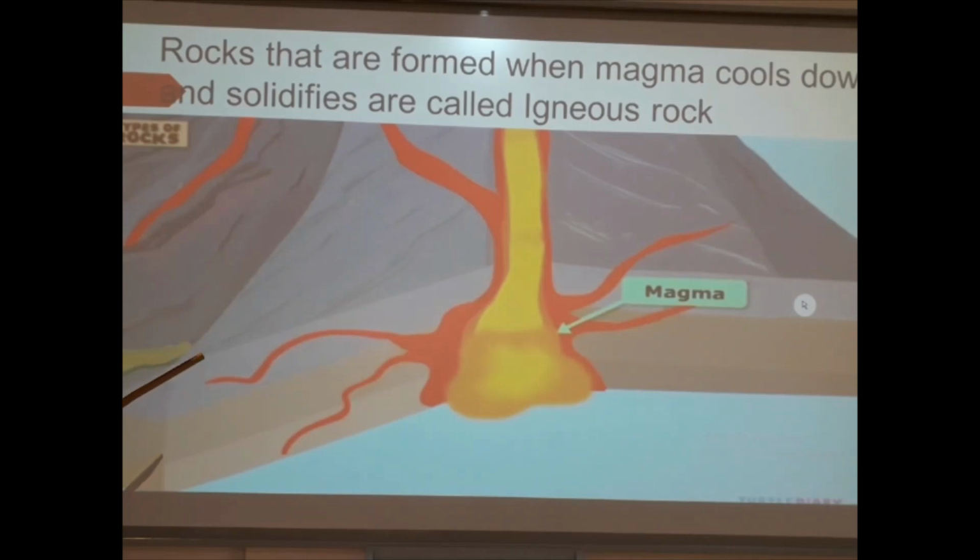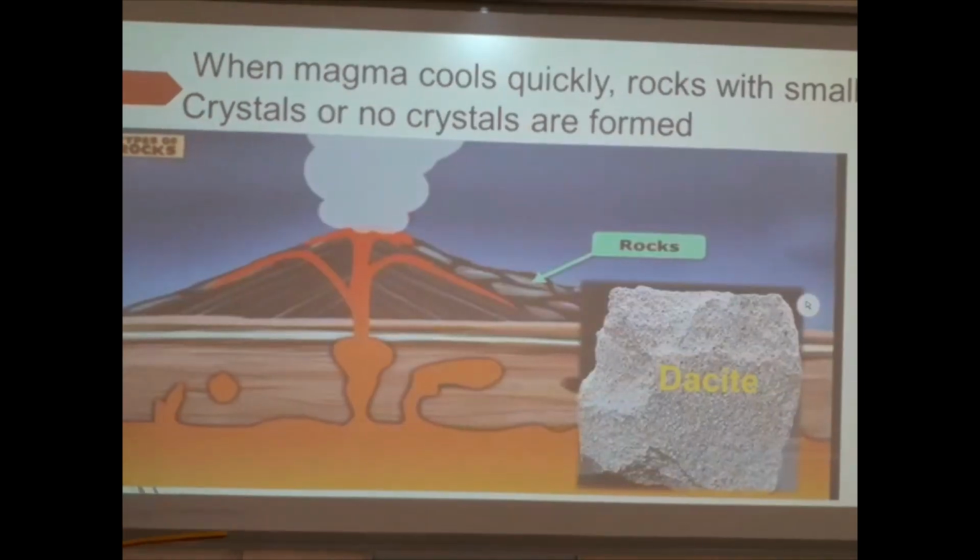When this hot liquid flows out, either during a volcano or through some cracks, it flows out to the surface, cools down, and becomes solidified. Which means a new rock is formed in this process. The rock formed in this process is referred to as igneous rock. So magma that cools down and solidifies is called igneous rock.